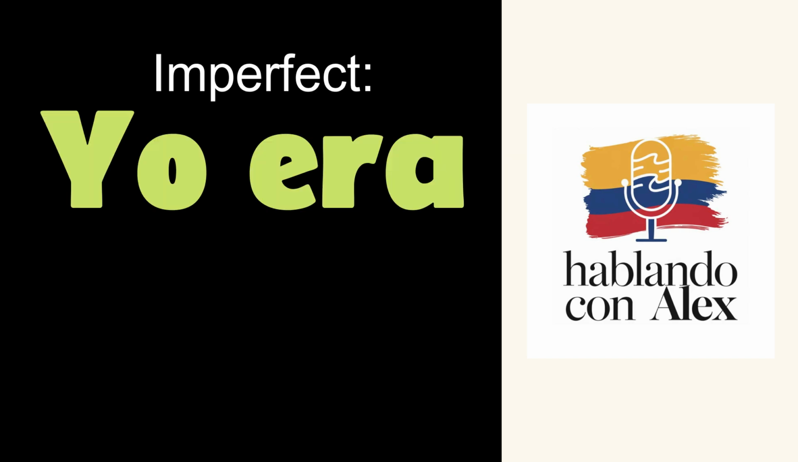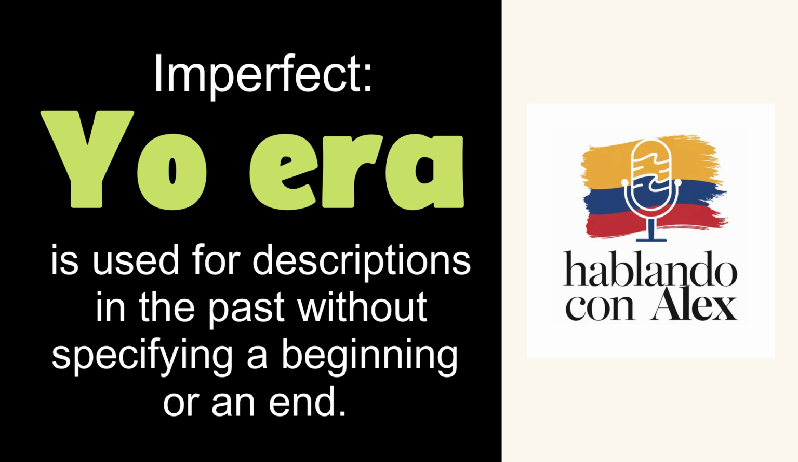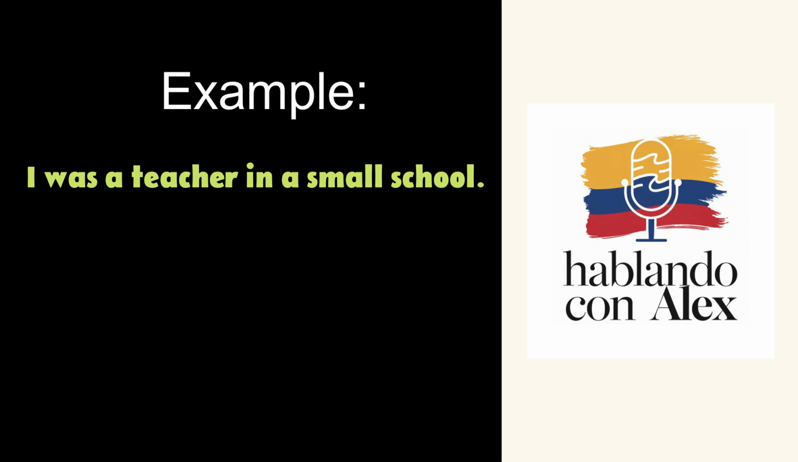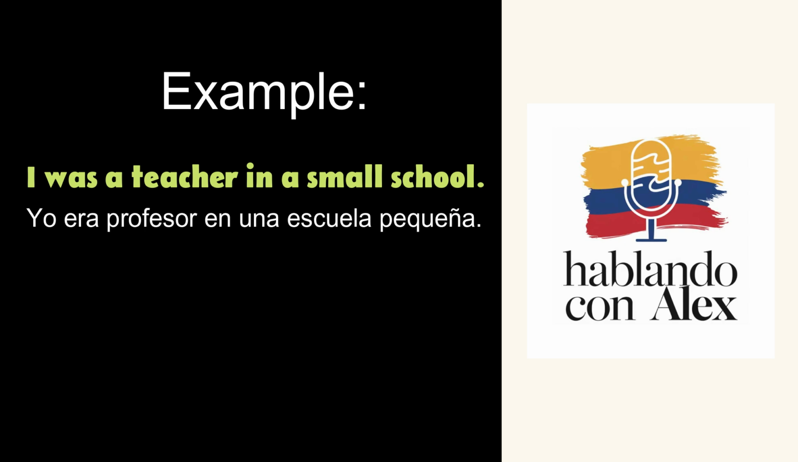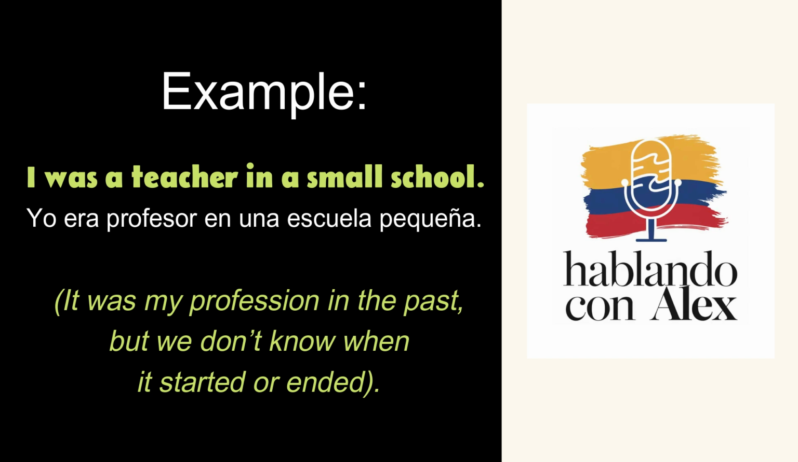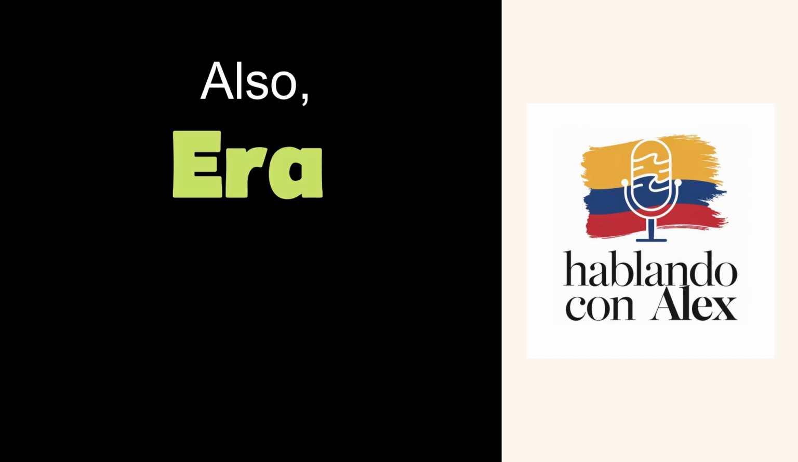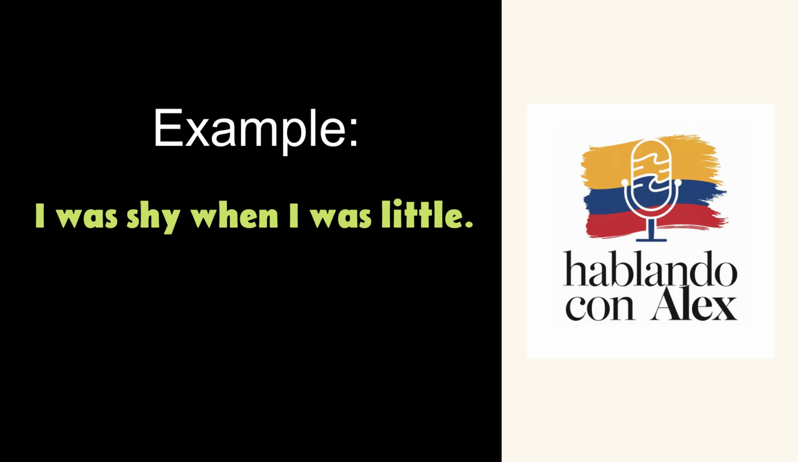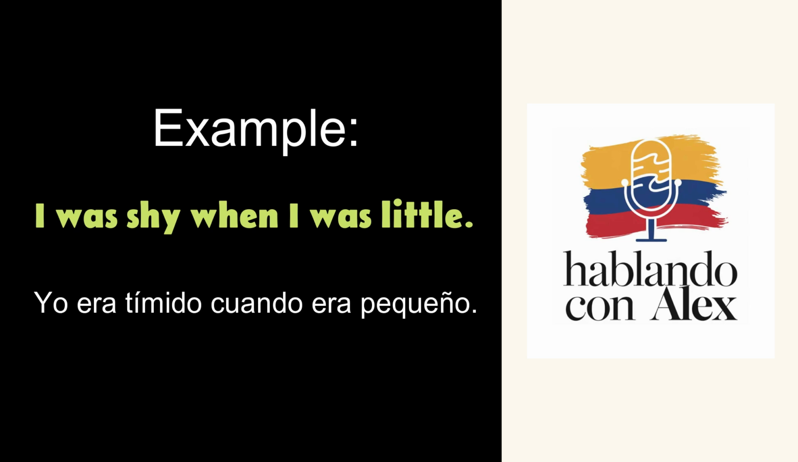Imperfect: yo era is used for descriptions in the past without specifying a beginning or an end. Example: I was a teacher in a small school. Yo era profesor en una escuela pequeña. It was my profession in the past, but we don't know when it started or ended. Also, era is used when describing permanent things that happened long ago. Example: I was shy when I was little. Yo era tímido cuando era pequeño.